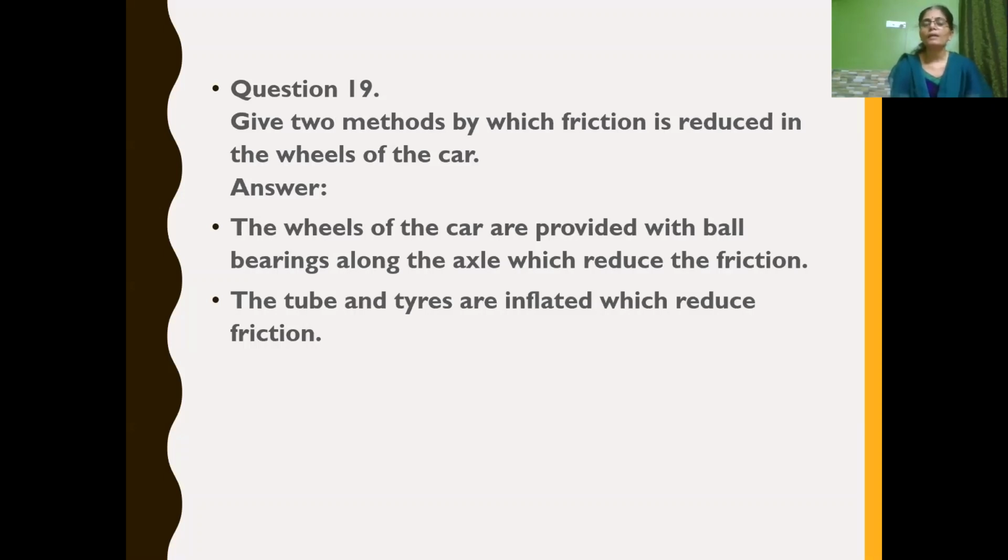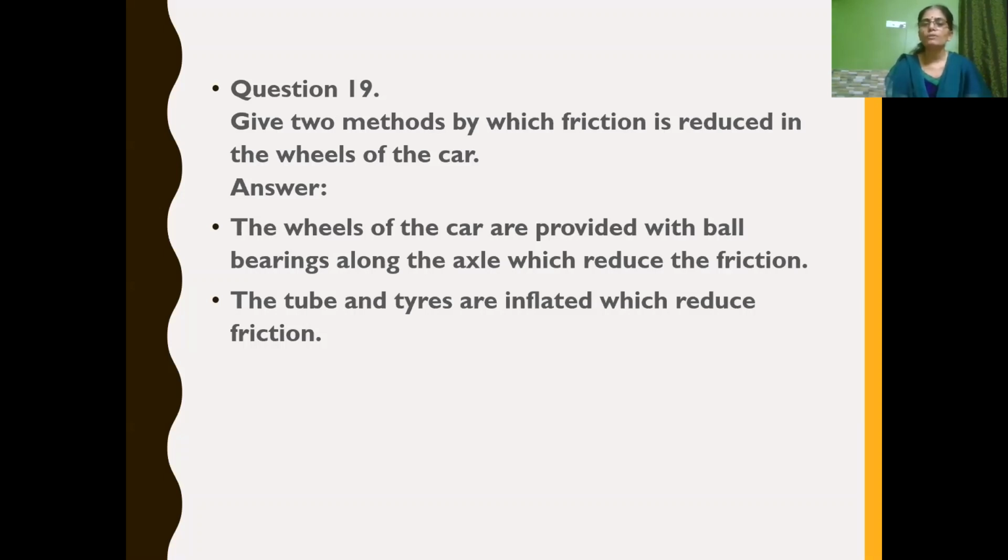As well as that, the tubes and tires are inflated. What do you mean by inflated? Filled with air. If it is filled with air, then only will friction be reduced so that it can roll over. When it rolls, then only it can move, isn't it? Once the tire gets punctured, meaning all the air goes off, the car or vehicle cannot move, because it creates more friction. When the punctured tire comes in contact with the floor, isn't it? So the tubes and tires are inflated. Inflated means filled with air so that it reduces friction.